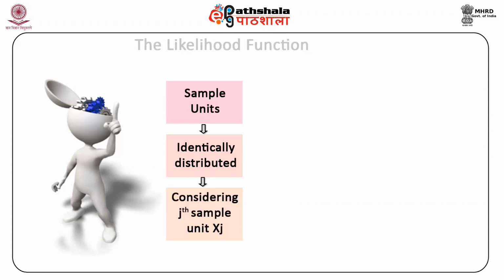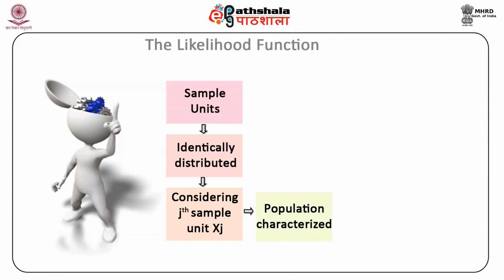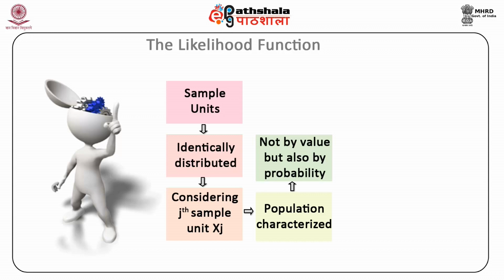Let us consider the jth sample unit, xj. Before the unit has actually been selected, the jth sample unit could be any one of the population units. Since the population has a probability distribution, each population unit is characterized by not only its value but also the associated probability of taking on that value.